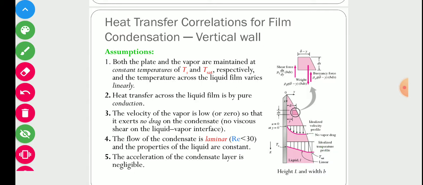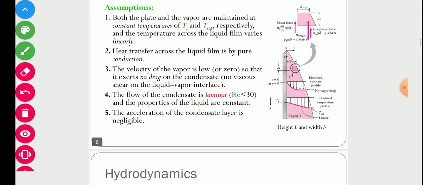The next assumption is that the flow of condensate is laminar and the properties of the liquid are constant. Laminar flow means the Reynolds number is less than 30, and liquid properties like density, viscosity, etc. are constant. The last assumption is that the acceleration of the condensate layer is negligible. So these are the basic assumptions we have used.